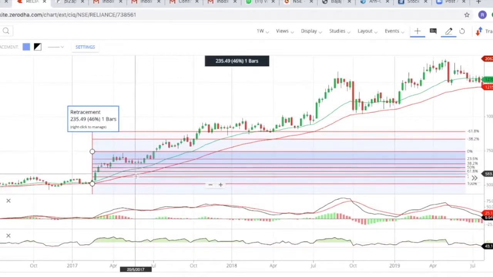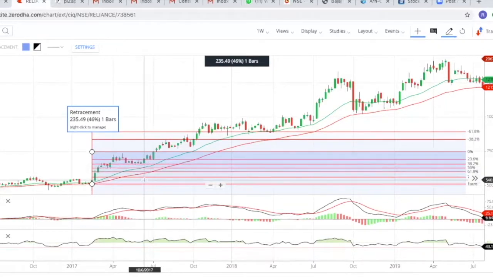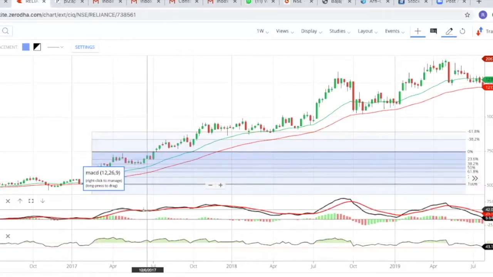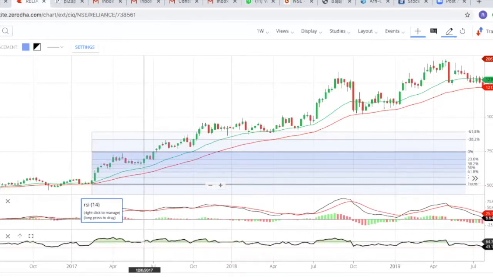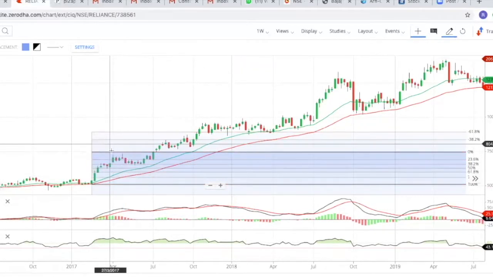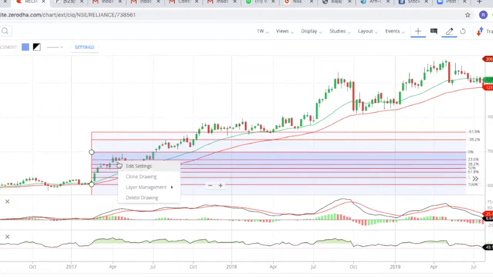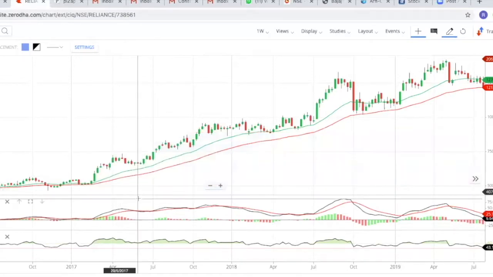We'll hold the stocks because it's showing as a bullish strength. We'll not offload anything. You can see the green line is above the red line. You can see the MACD is also bullish. RSI is also bullish. So let's hold that. Now let's delete this diagram. To delete, you can do a right click and you'll get an option called delete trend.